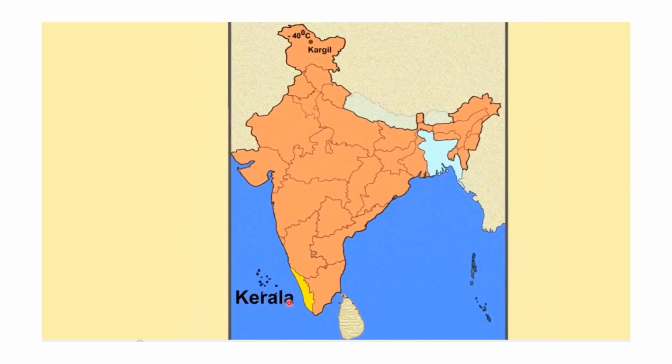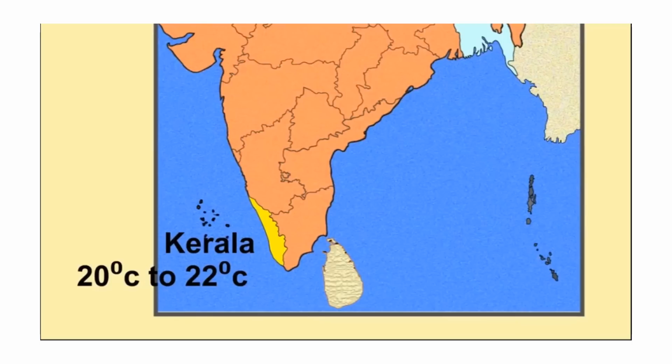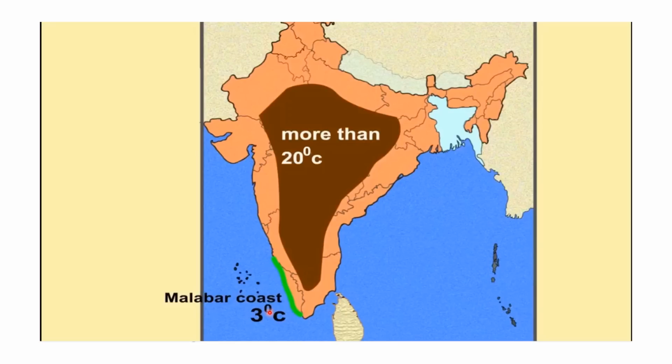Now Kerala, if you compare the north and south, will have a moderate type of climate. That means if we talk about the range of temperature, the difference between the maximum and the minimum temperature may be only 3 degrees Celsius. But at the same time, in Kargil in the winter month, it goes to minus 40 degrees Celsius. That is 22 degrees minus 20 degrees, it will come to about 2 degrees. Here it is written 3, but it will be 2. So the range of temperature is very low.